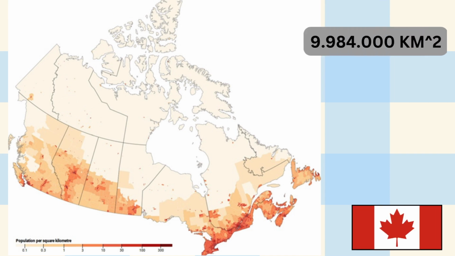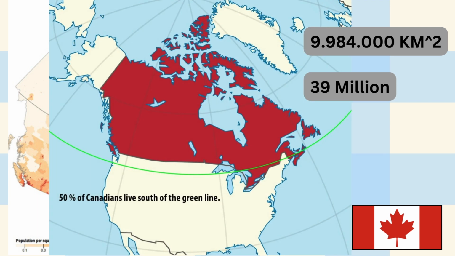Up next we take a look at Canada. Canada is the second largest country in the world with an area of over 9.9 million kilometers squared, but only has a population of 39 million inhabitants. The northern parts of this country are far into the polar circle and are uninhabited. To illustrate, take a look at this map. Half of the population lives south of the red line, and additionally 90% of the entire population lives within 100 miles from the US border.